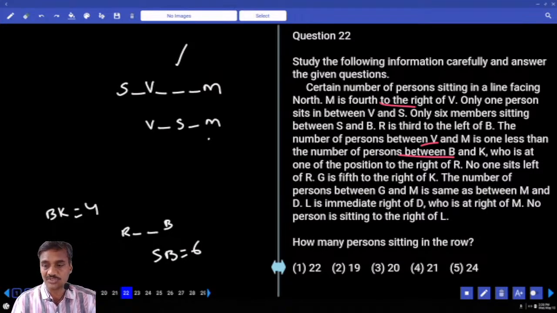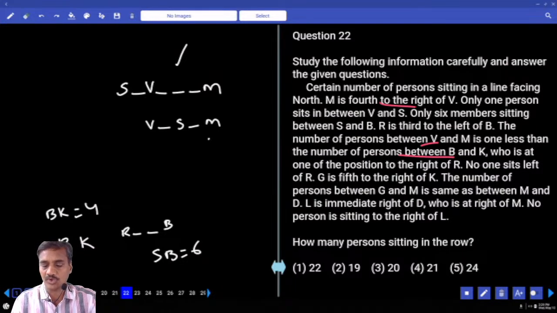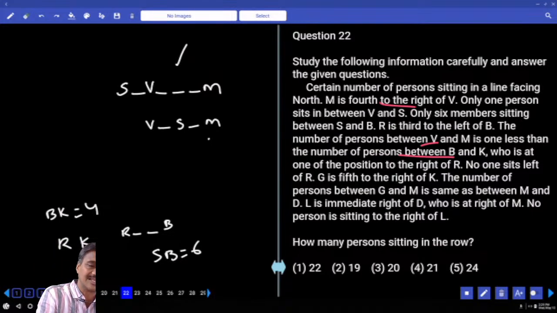K is to the right of R. No one sits to the left of R, so R must be at the left-hand corner. If R is at the left corner, between R and B there must be exactly 2 people.